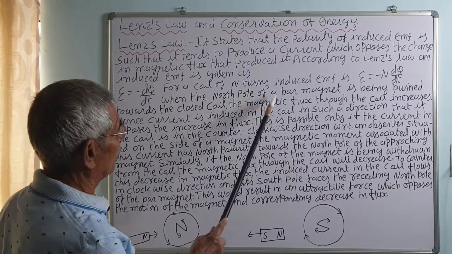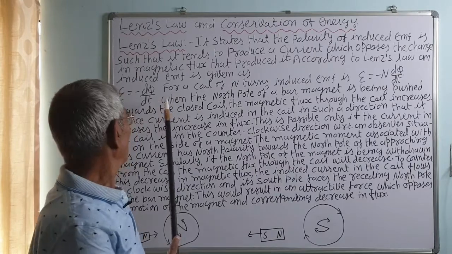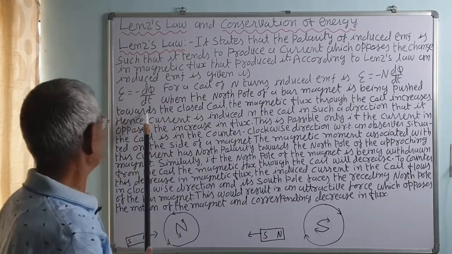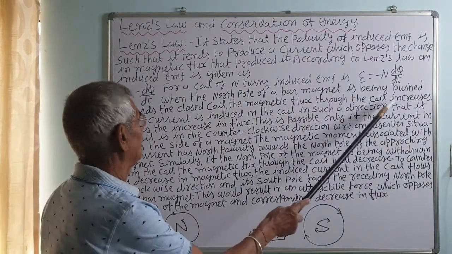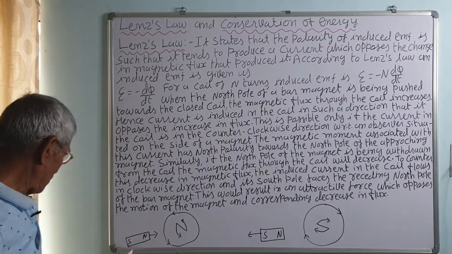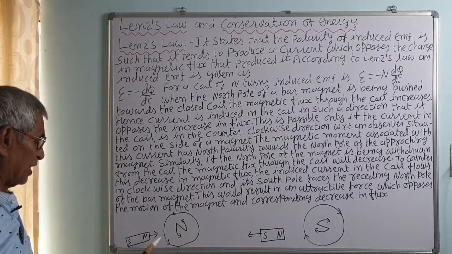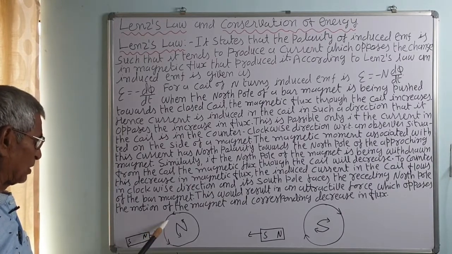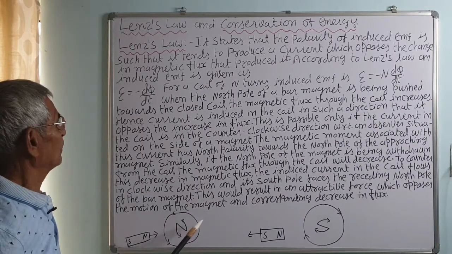Let us discuss this and explain Lenz's law. When the north pole of a bar magnet is being pushed towards the closed coil, the magnetic flux through the coil increases. When the north pole is moved towards the coil, the magnetic flux, the number of lines of force linked with the closed circuit, will increase.